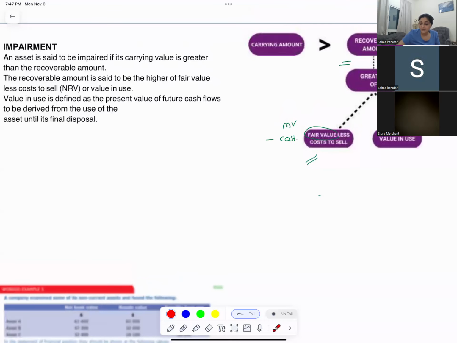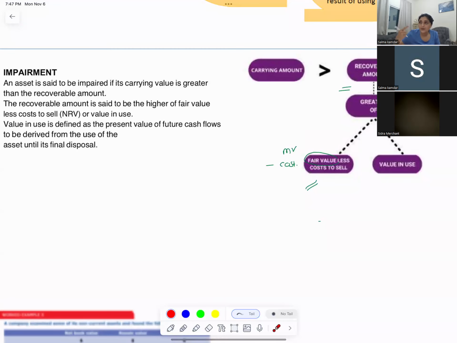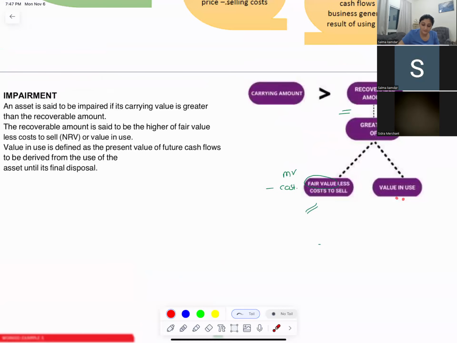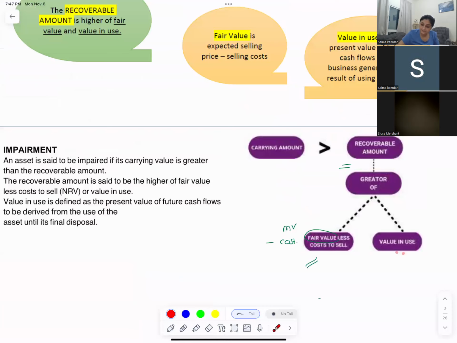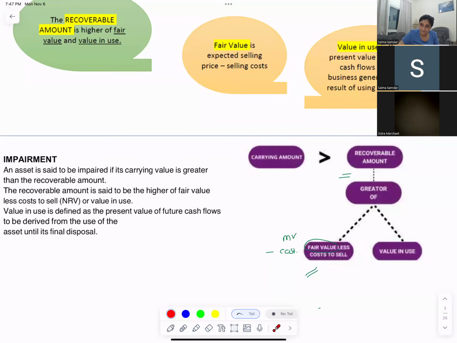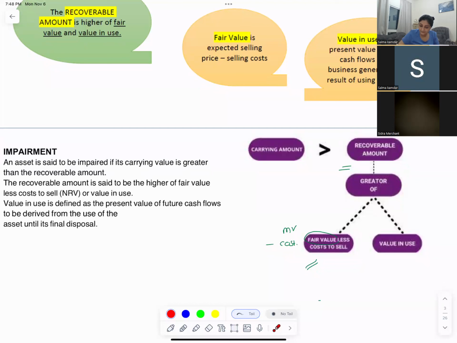Then what will be the impairment loss? When do you know you have to impair your non-current asset? When the carrying amount is more and recoverable amount is less. How do you find the recoverable amount? You have to see the fair value less the cost or your value in use, whichever is higher. In that case, what will you do? So fair value, like your market value less your cost.